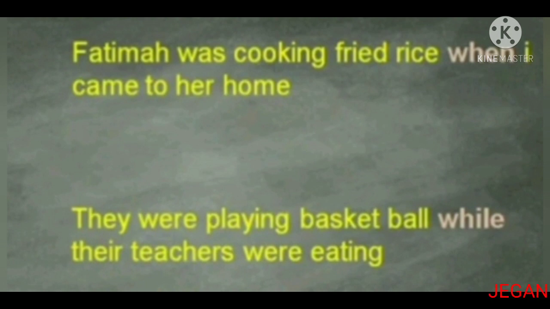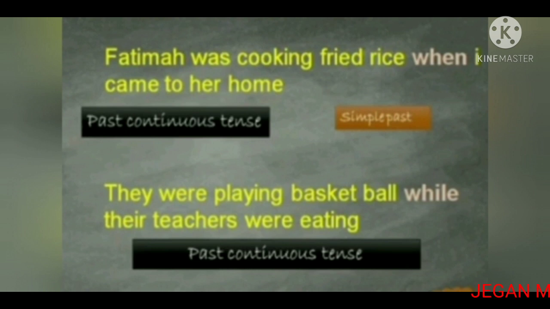Fatima was cooking fried rice when I came to her home. They were playing basketball while their teachers were eating. Another example: Fatima was cooking fried rice when I came to her home. This is past continuous tense. They were playing basketball while their teachers were eating. This is also past continuous tense.